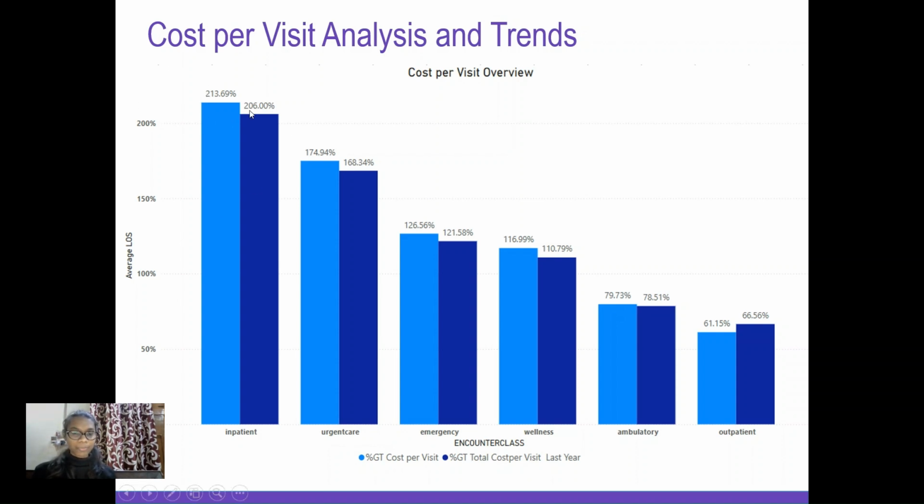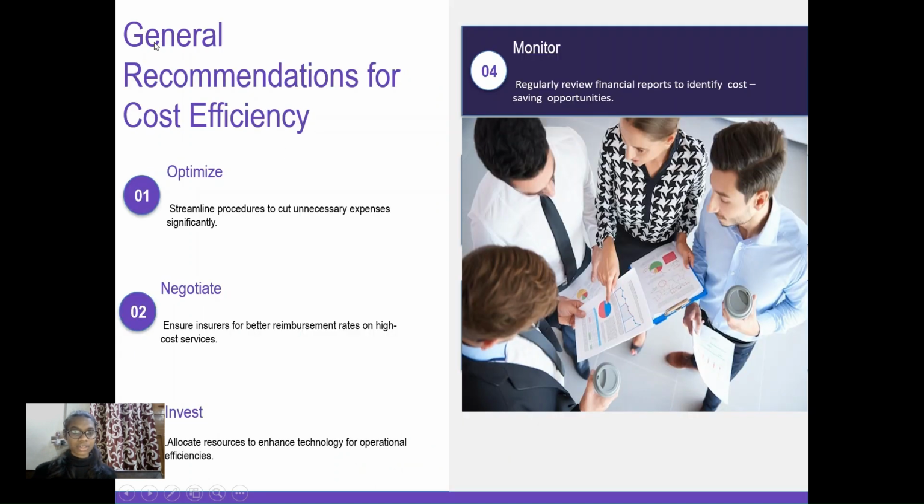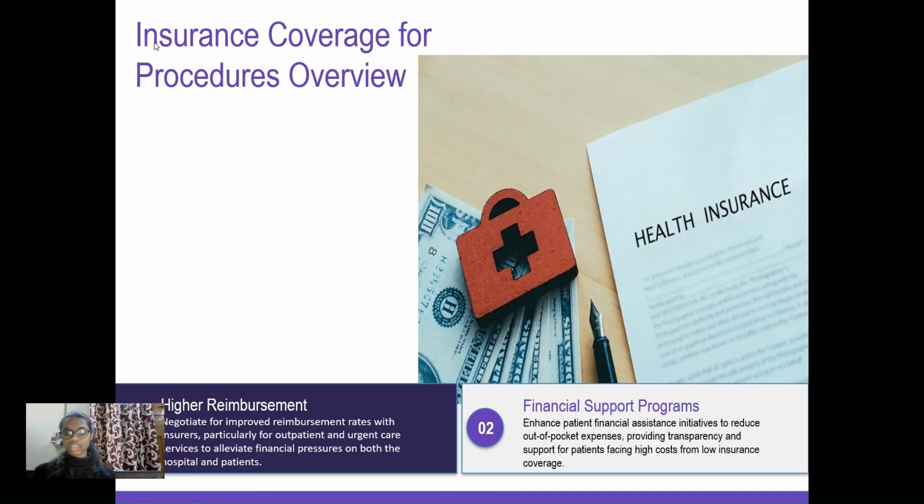The maximum number of patients we have here is in the inpatient class with 213%, and that is decreasing. It is showing that the hospital is trying its best to manage things. So what are the general recommendations for cost efficiency? First, we need to streamline the procedure to cut unnecessary expense significantly. Second, we have to negotiate with the insurance for better reimbursement rates for the high cost services. Third, we need to invest and allocate resources through enhanced technology for operational efficiency. Fourth, we need to monitor the financial report to identify cost savings opportunities.